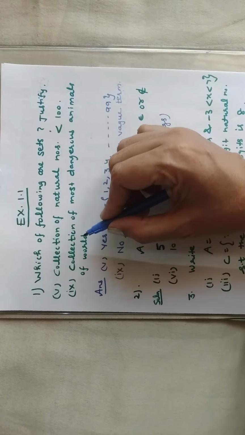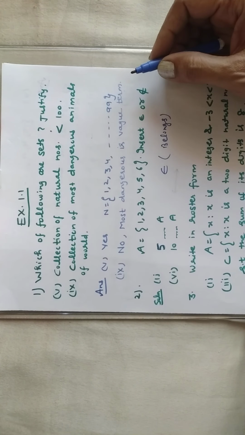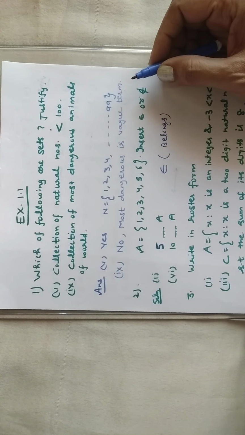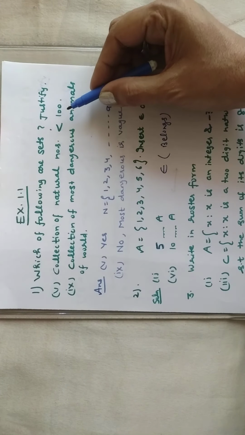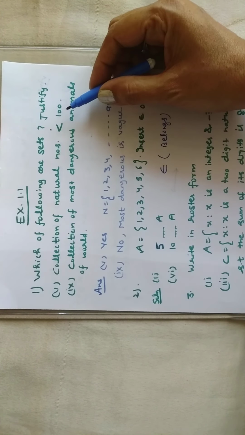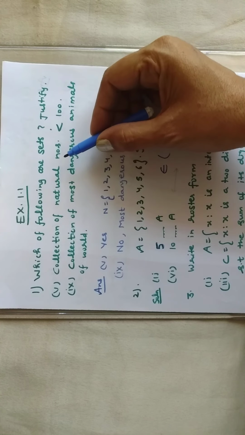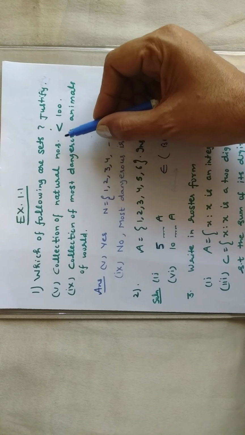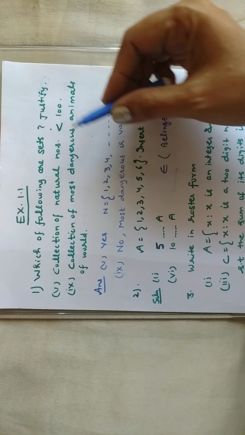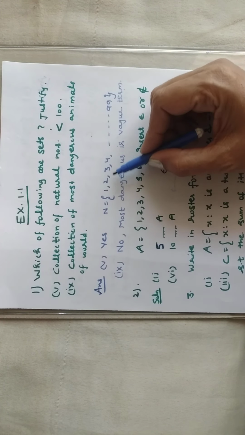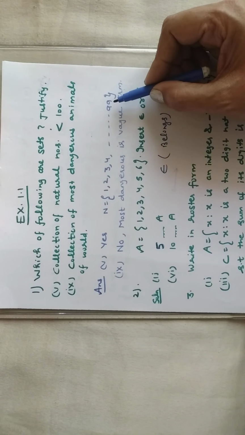The 5th part: collection of natural numbers less than 100. Is it a set? Yes, because you can collect all natural numbers which are less than 100. And what are those? 1, 2, 3, 4 up to 99.